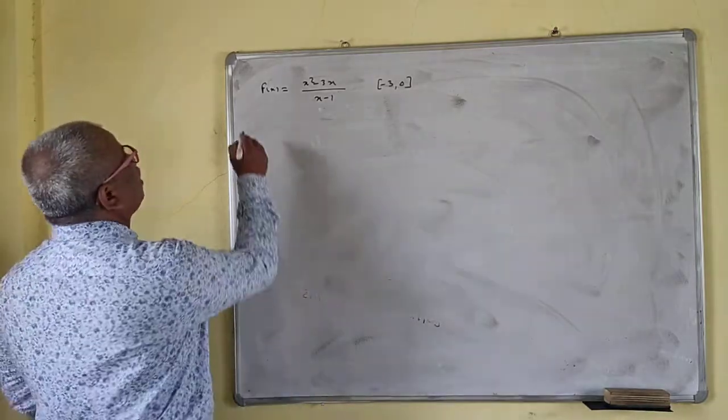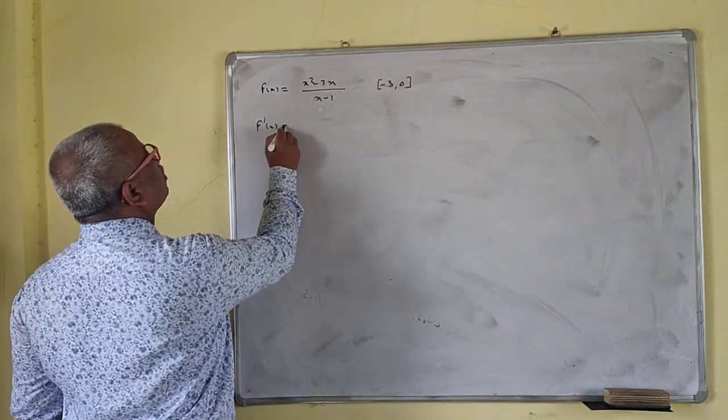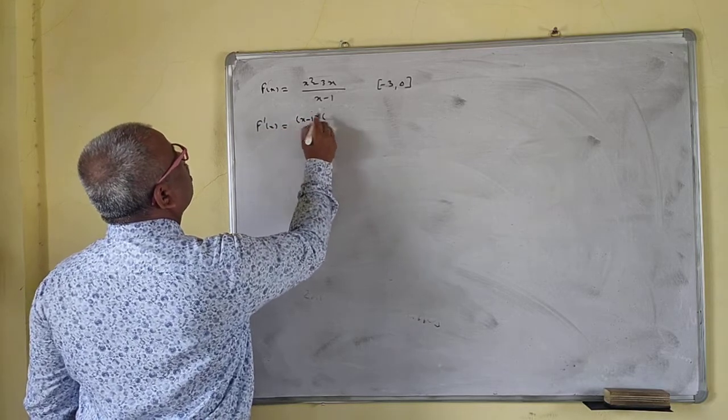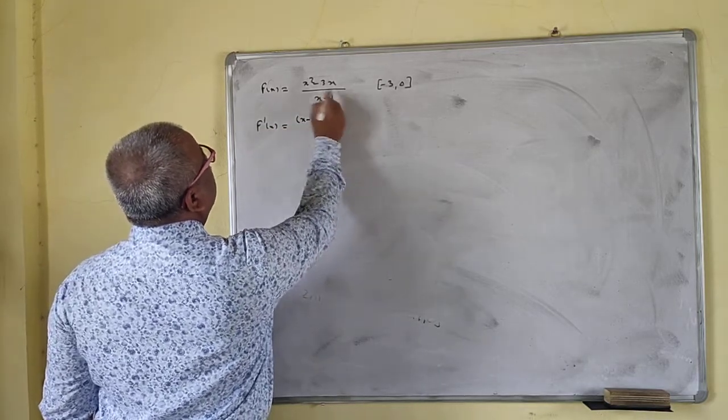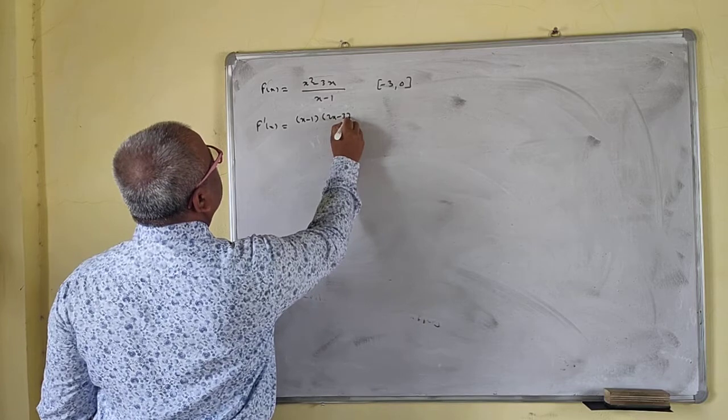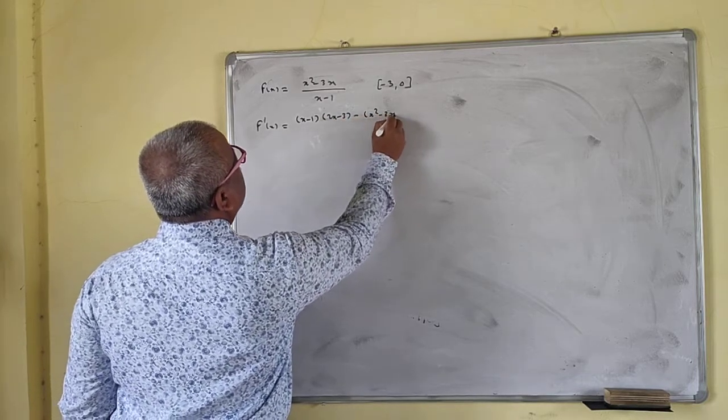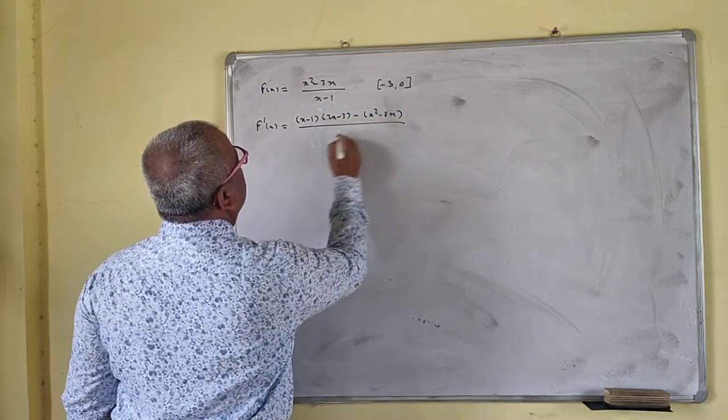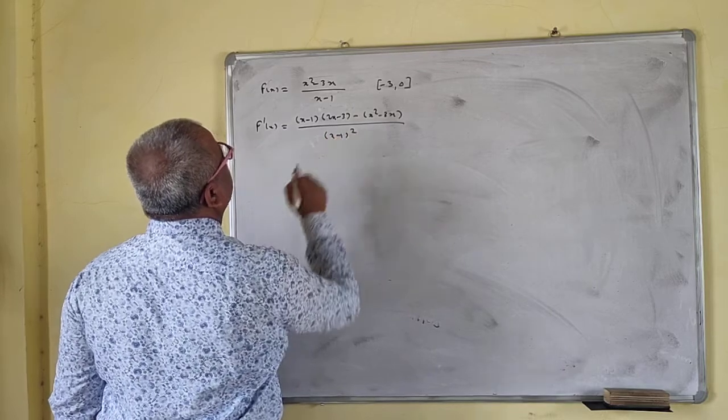Okay, so we'll just take the derivative now. F prime x is x minus 1 into the derivative of the numerator, 2x minus 3, minus x square minus 3x, upon x minus 1 square.